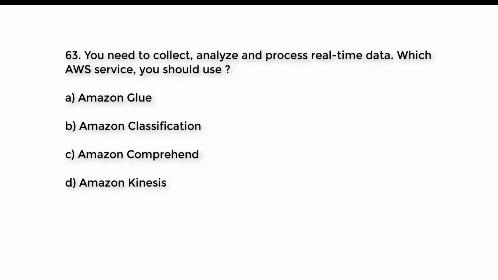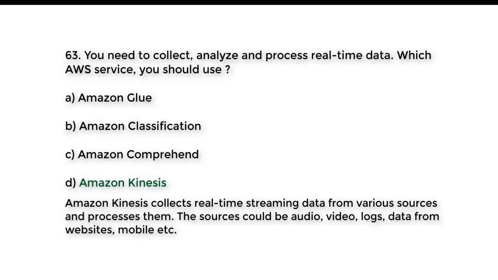Try to guess the right answer. And the right answer is option D. Amazon Kinesis. Amazon Kinesis collects real-time streaming data from various sources and processes them. The sources could be audio, video, logs, data from websites, mobile, etc.